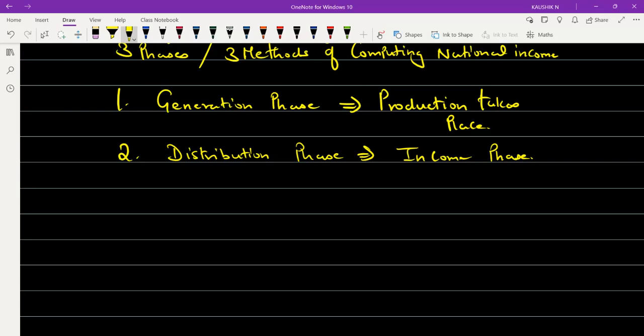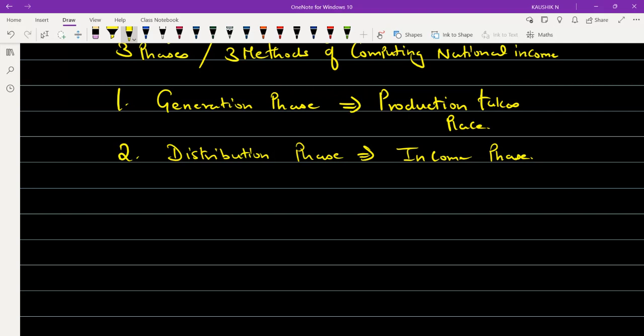When you do this, those who have been instrumental or a part of the production process will get some income. Those who have contributed or supported the production will get income during the distribution phase. That's why we call this phase the income phase.